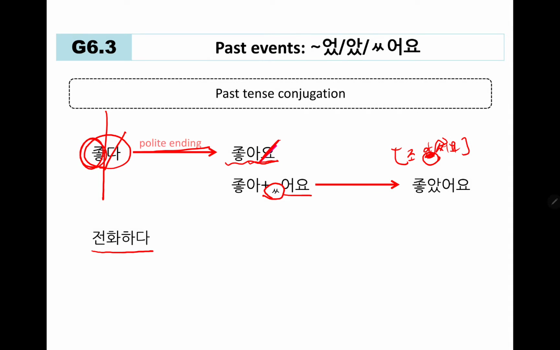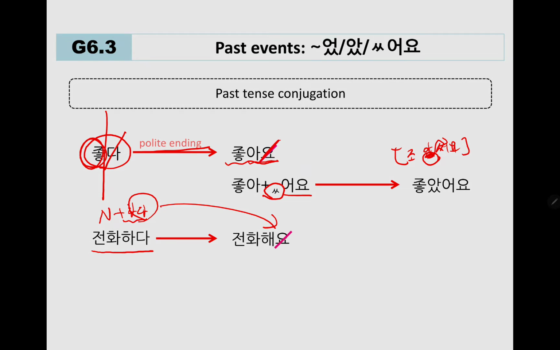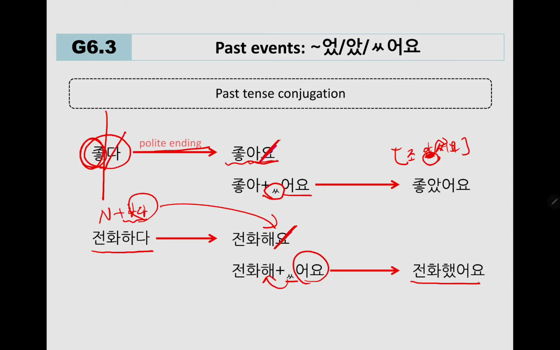Let's look at another example. Here we have 전화하다, right? 전화하다 is made up of noun 전화 plus 하다. And we learned that when we just see 하다 and apply polite ending, we immediately go for 전화해요. So 하다 just becomes 해요, right? And then same applies. Delete the final ending 요 and add 상시옷 받침 to this, and then add 어요. So the final product would be 전화했어요. I called.